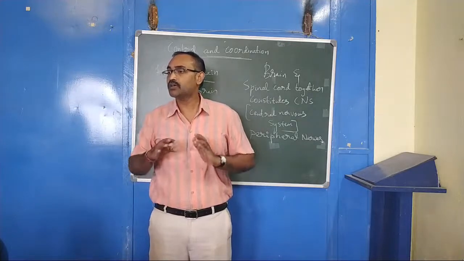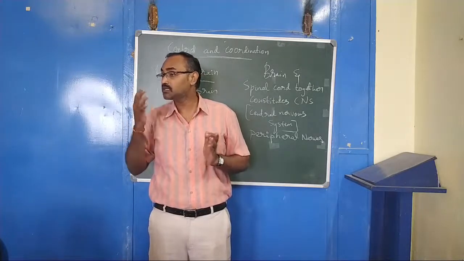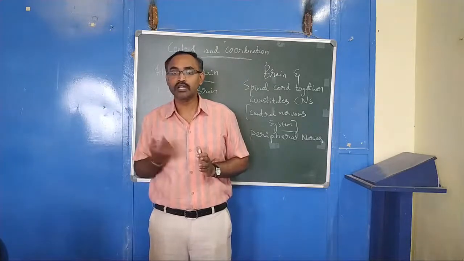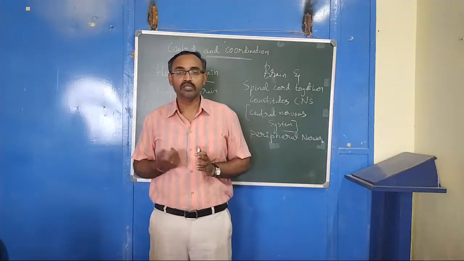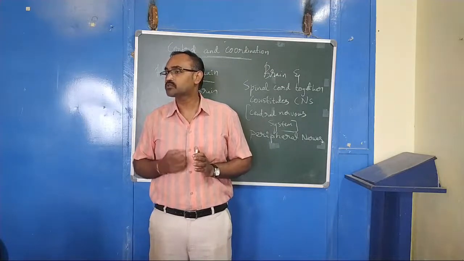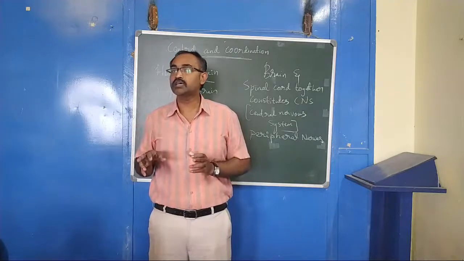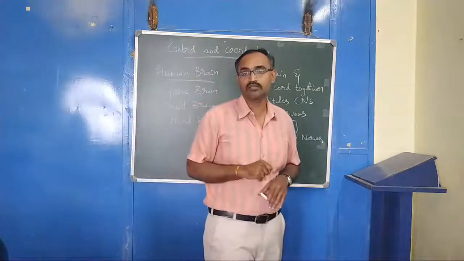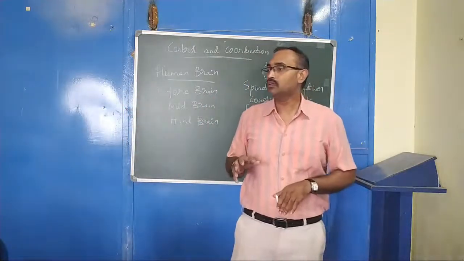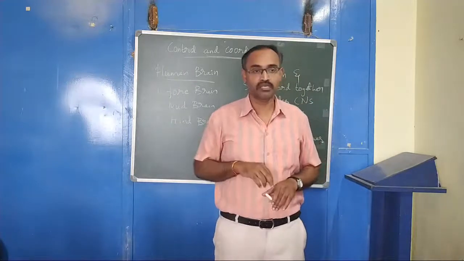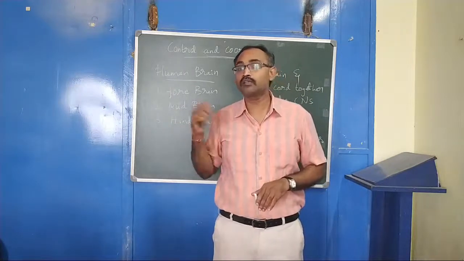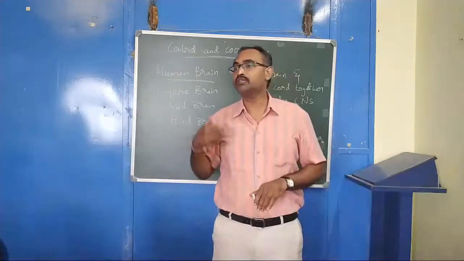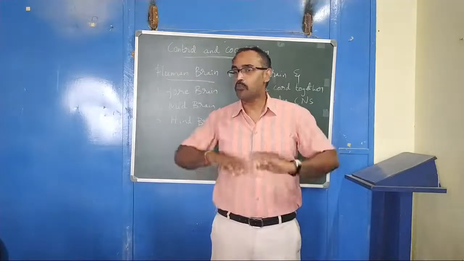There are visual areas in the cerebrum, hearing areas, smell areas, and taste areas. All these areas will first receive the information from the different sense organs, and also they have stored information which you have already received. So both the already received information and the newly gained information.